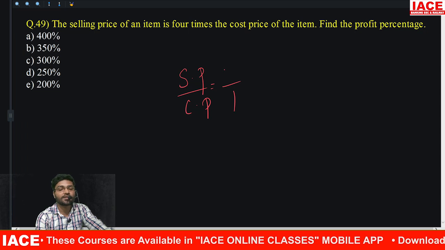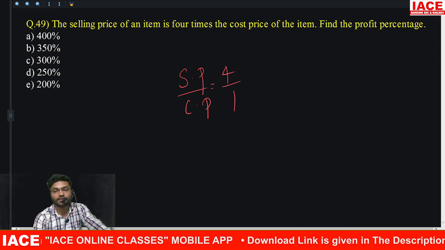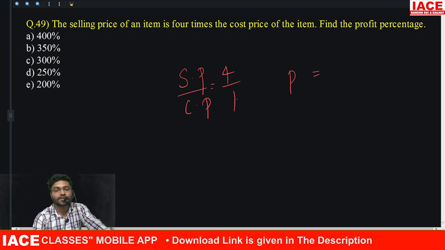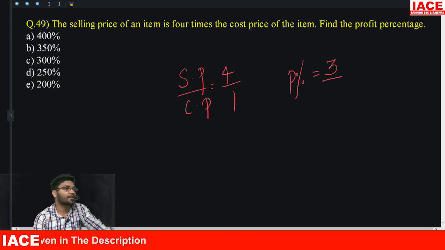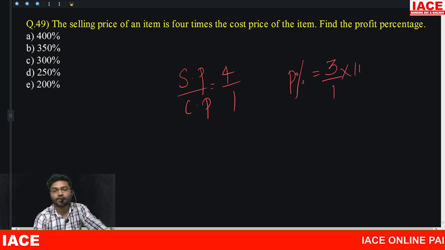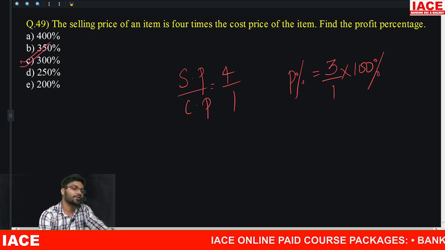Cost price 1, selling price will be 4. How much is the profit? 3. Profit percentage is profit upon cost price. Cost price is 1, so 3 into 100 means 300%.